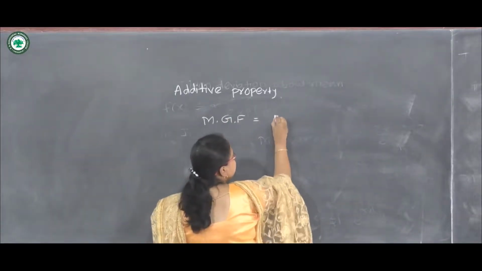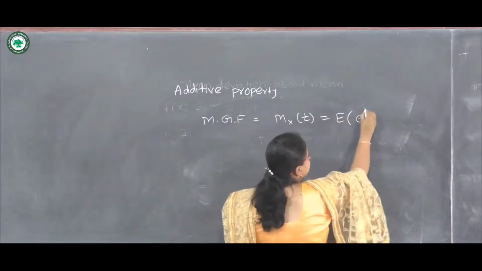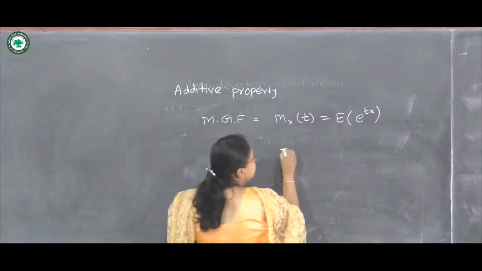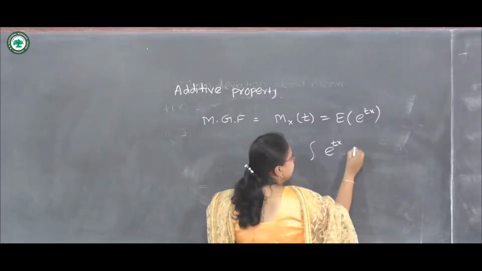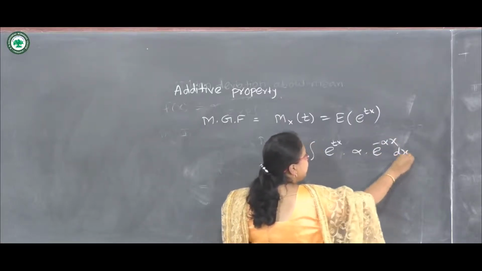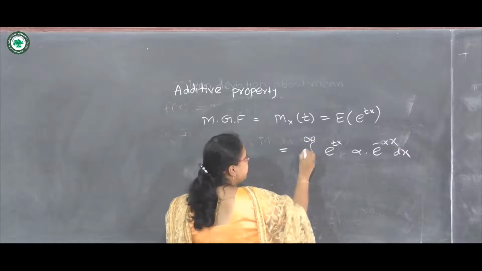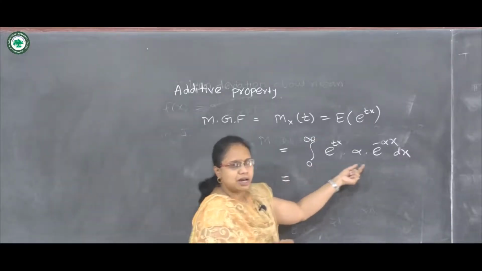So the MGF, M_X(t), is the expected value of e raised to tX, which is the integration of e raised to tx into alpha into e raised to minus alpha x, substituting the PDF. The range is from 0 to infinity. So I am using the parameter alpha.